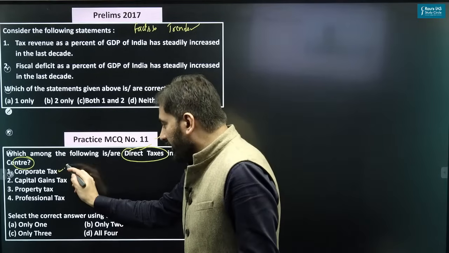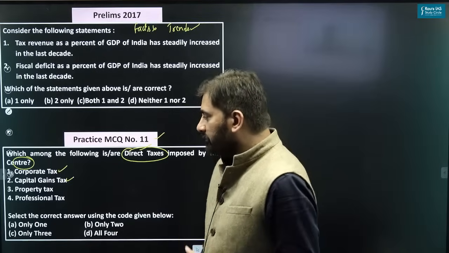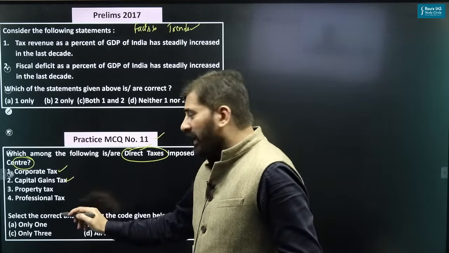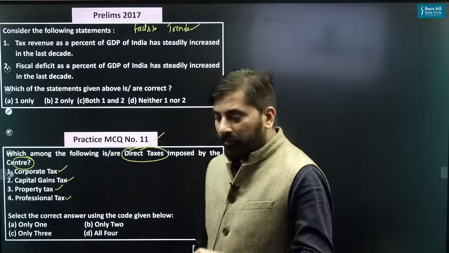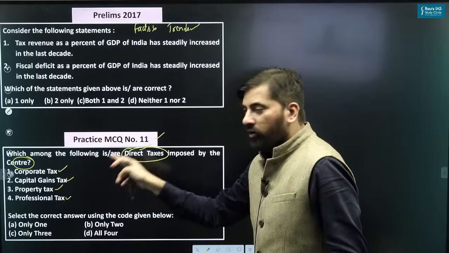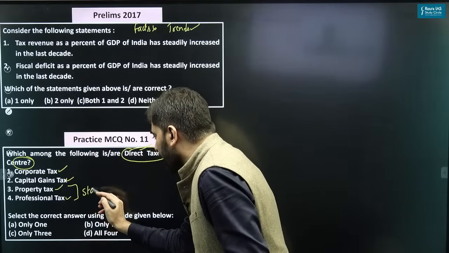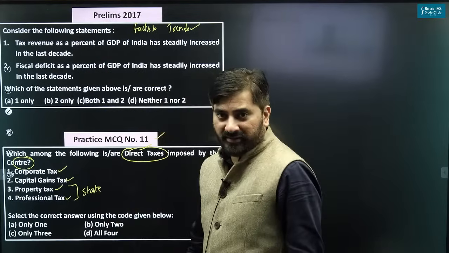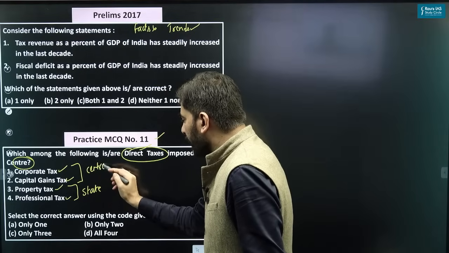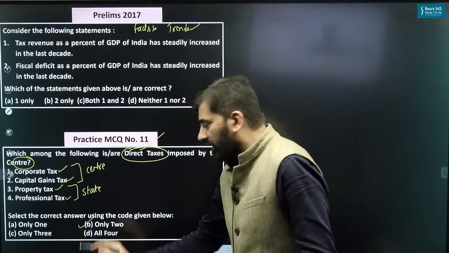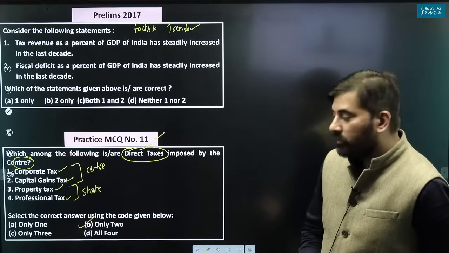So, corporate tax, center. Capital gains tax, center. Is property tax a direct tax? Yes. Is professional tax a direct tax? Yes. But why is this 3 and 4 not correct here? The reason is these two taxes are the direct taxes imposed by the state and the first two are the direct taxes imposed by the center. So the right answer in this case is only 2. So that is how you should know.